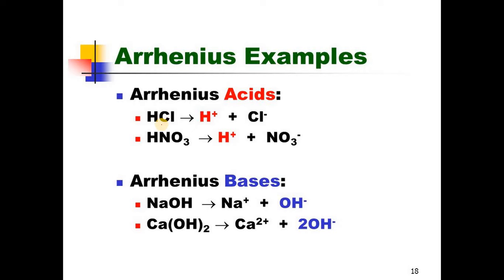Arrhenius acids give H plus in aqueous media: HCl gives H plus plus Cl minus. Similarly nitric acid gives H plus and NO3 minus. Arrhenius bases: NaOH gives rise to OH minus in aqueous media. Similarly calcium hydroxide gives OH minus ions. So these are the examples of the Arrhenius acid base concept.